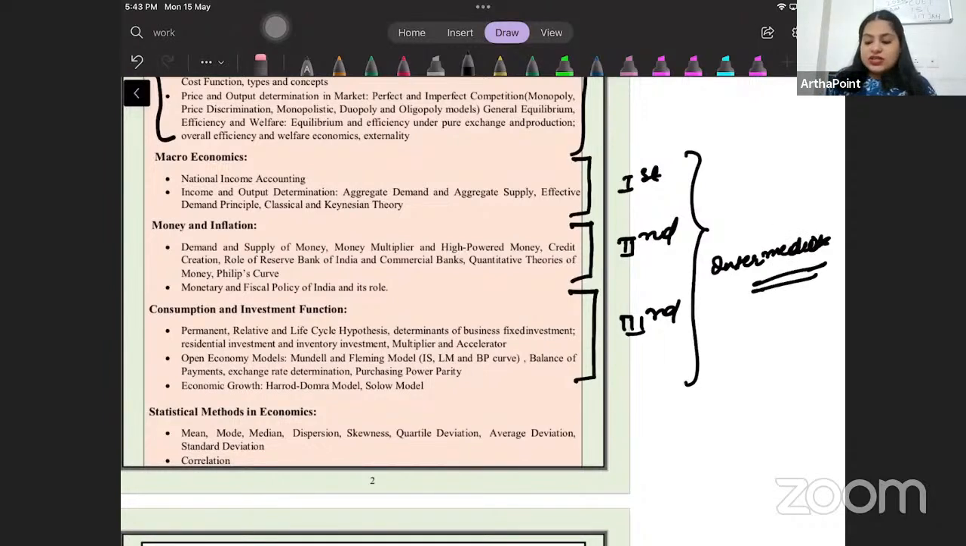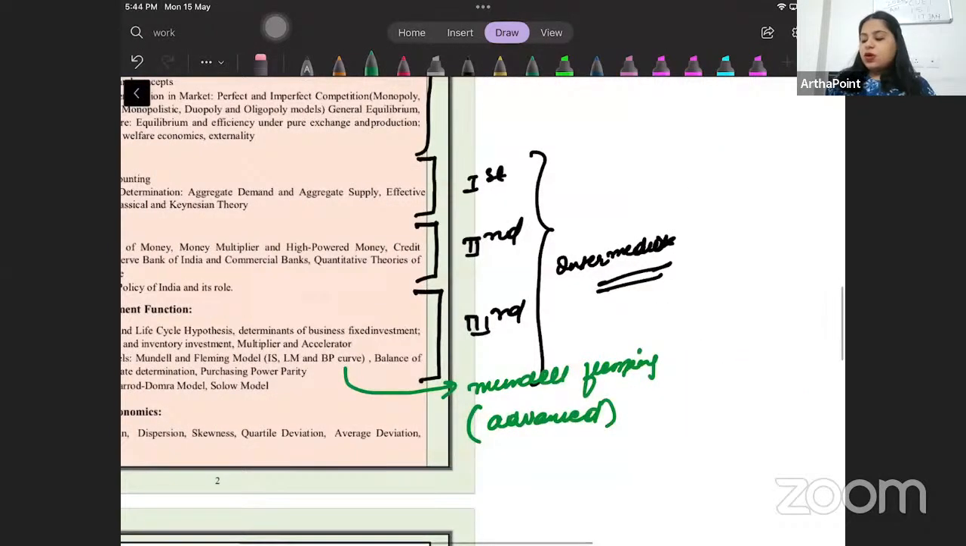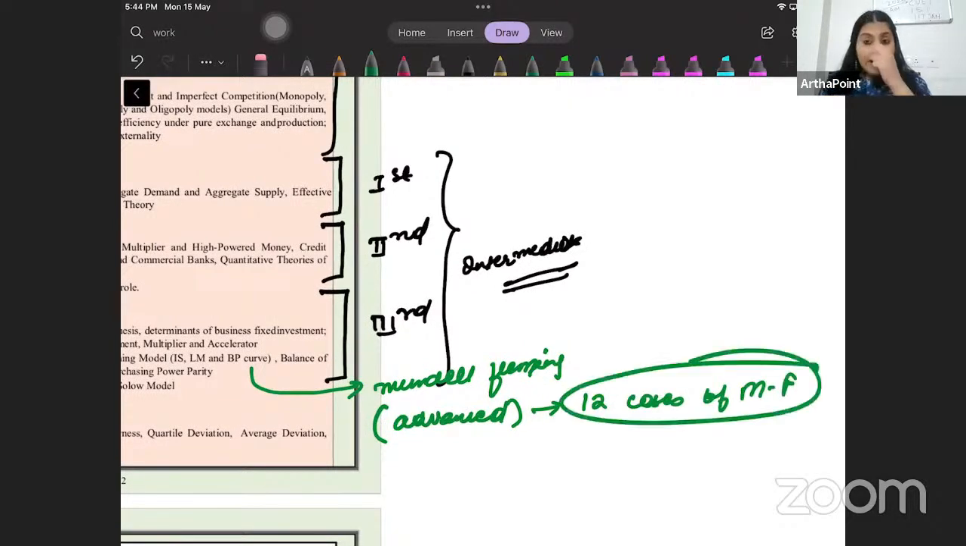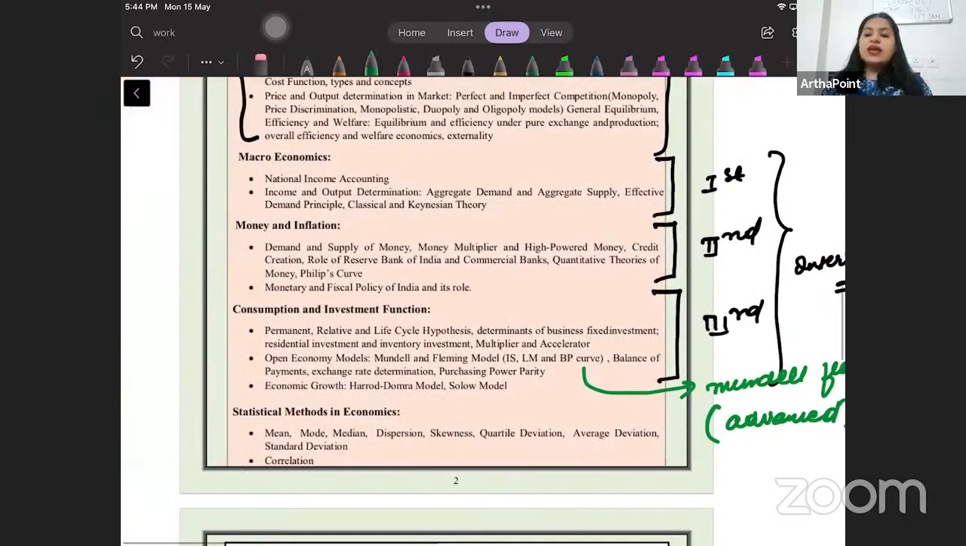You will see all consumption hypotheses, all investment hypotheses. You will see all the growth models there. You will see the Mundell-Fleming model there, etc. So you have to just go through the intermediate lectures quickly. Just one thing I want to highlight in macroeconomics: only the Mundell-Fleming model should be done from the advanced lectures, in which we have done 12 cases of the Mundell-Fleming model. It is necessary to do this from the advanced lecture, otherwise the intermediate lectures are enough.